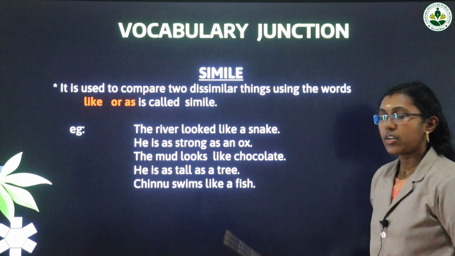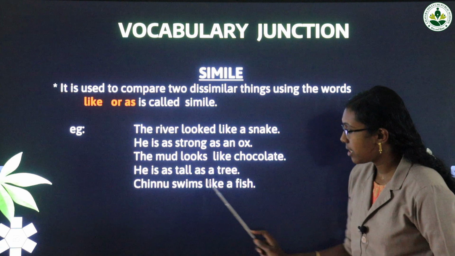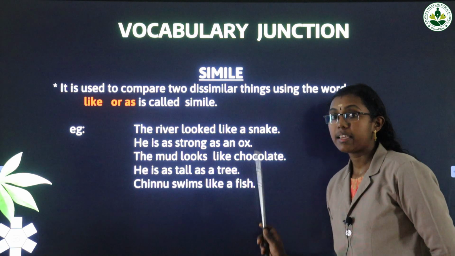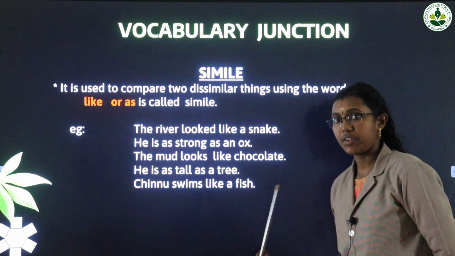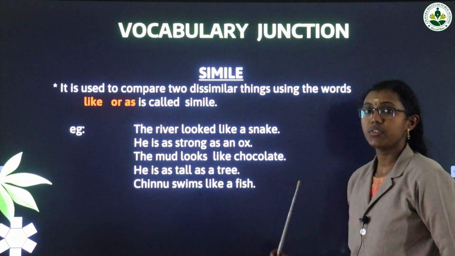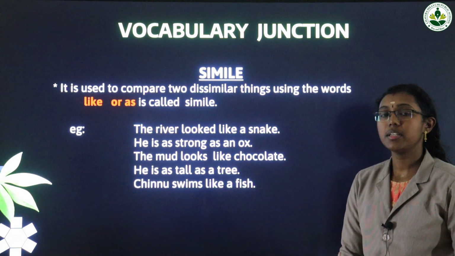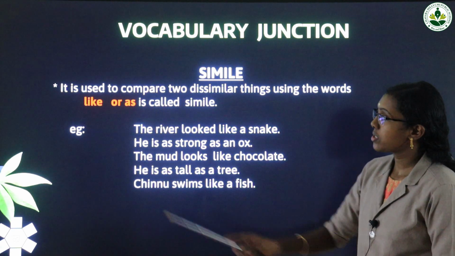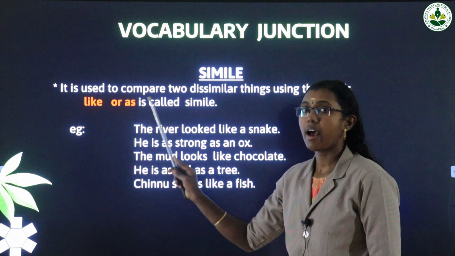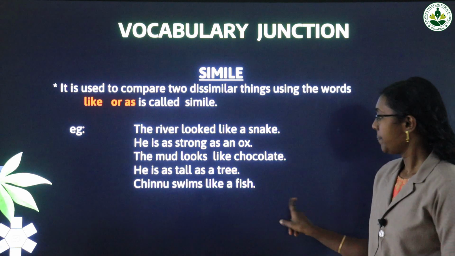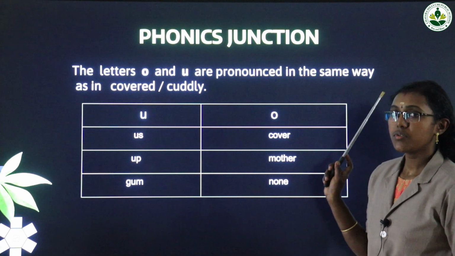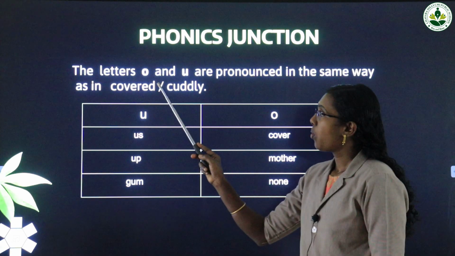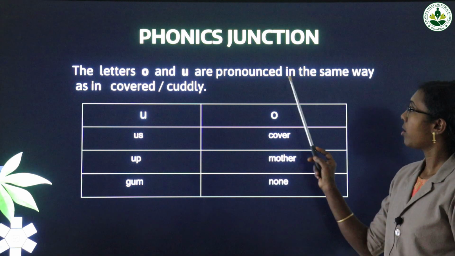Chinnu seems like a fish. Again like is there. How does she seem? Like a fish. She seems like a fish. That is simile, meaning two dissimilar things are compared by using either like or as. That is simile. Next, in the phonics junction, for your reading, letters O and U are pronounced in the same way as in